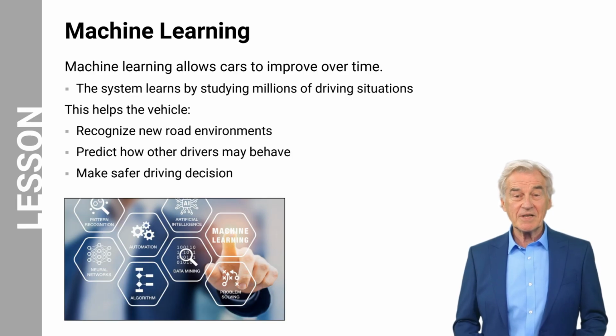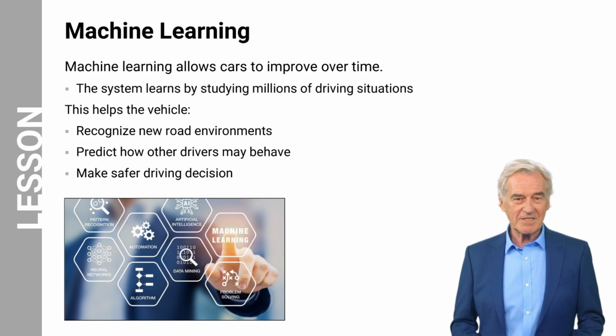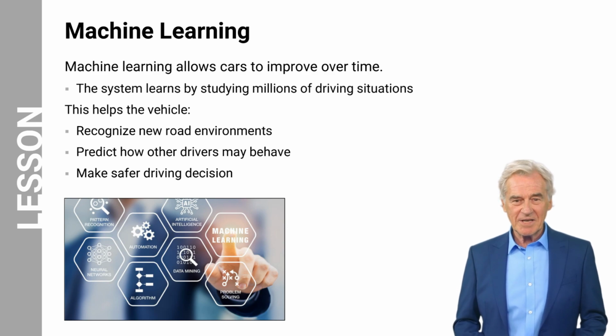Artificial intelligence becomes even more powerful when it learns from experience. Self-driving systems use a technique called machine learning. Engineers train these systems using millions of driving examples collected from simulations and real-world driving data. Over time, the system learns how to recognize different environments and predict how other drivers might behave. This allows autonomous vehicles to improve their performance and decision-making abilities as they gather more data.